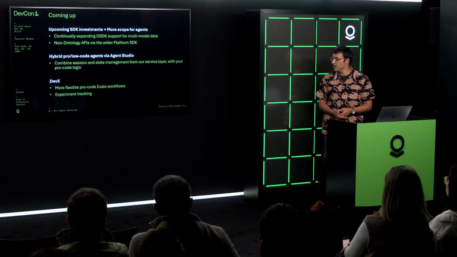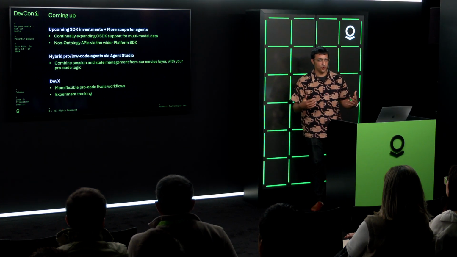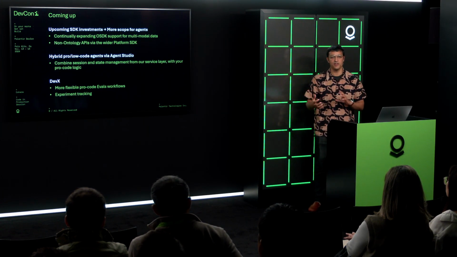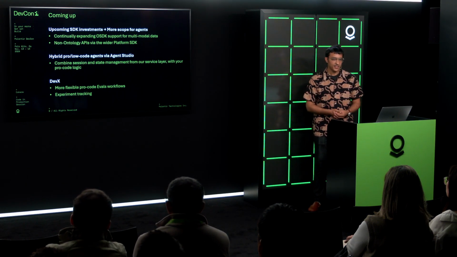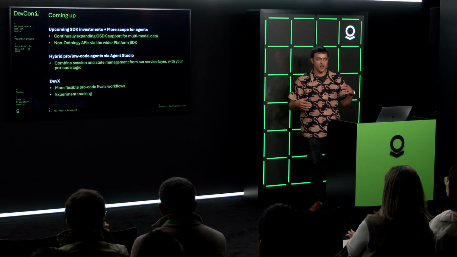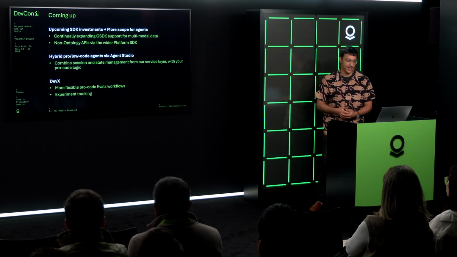Like I mentioned before, hybrid pro-code and low-code agents from Agent Studio. This is something I'm really excited about, combining some of the hard parts of things like session and state management from our service layer with your code-based logic. And then expect a lot to come on the developer experience side, right? So whether it's more flexible code-based evaluation workflows, experiment tracking, and much more.